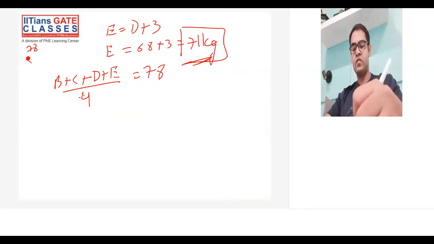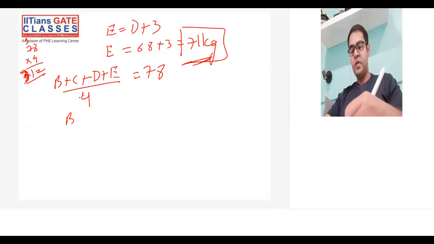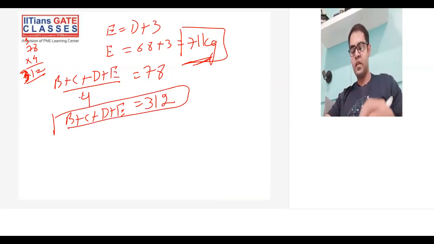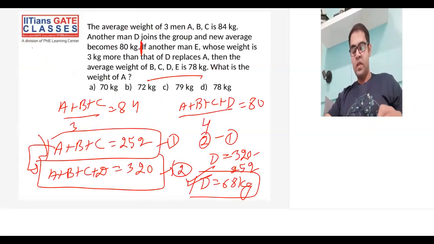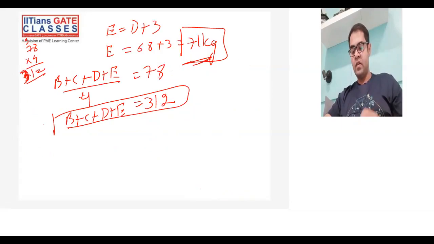Okay. So if I just do 78 times 4, this is 312. So B plus C plus D plus E becomes what? 312. Now, see, I have this equation with me, and I know the values of D and E directly.